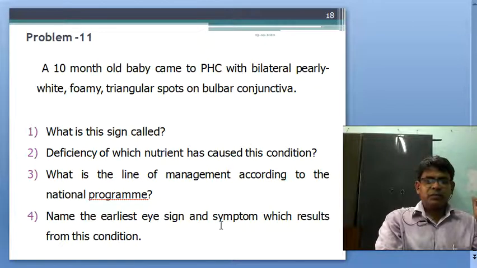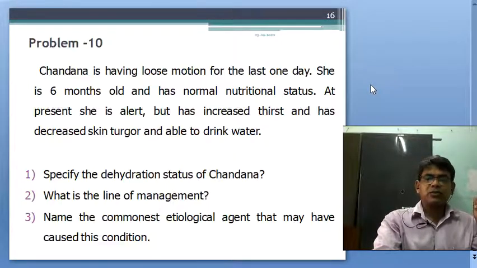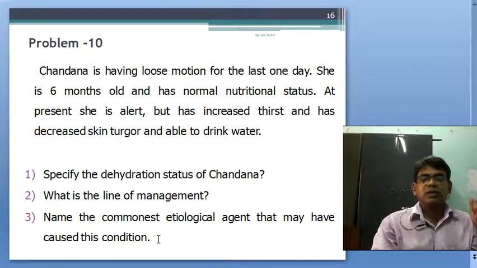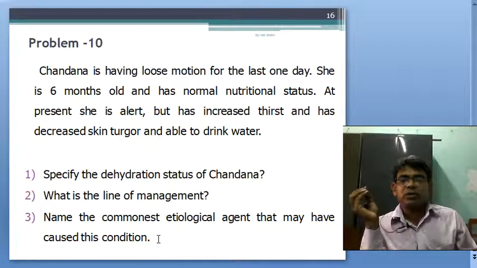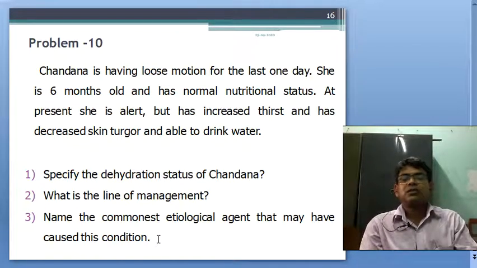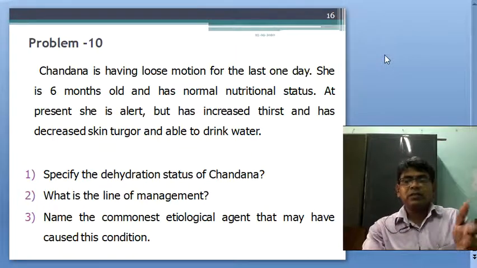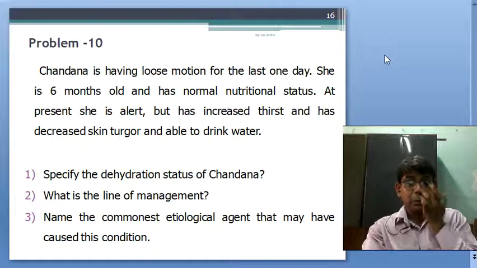What is the earliest eye sign? Oh no, this is the next question. Name the commonest etiological agent that may have caused it. My dear students, you already know that rotavirus is the commonest etiological agent for childhood diarrhea. Nowadays a rotavirus vaccine is there, and if not given to the child, it should be given.